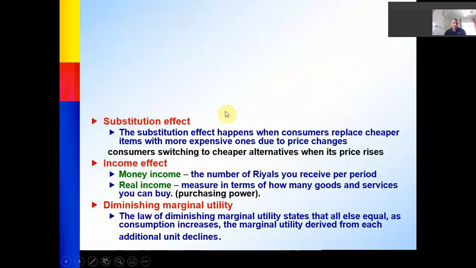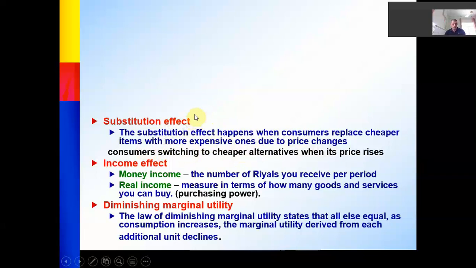What's the meaning of substitution effect? Substitution effect: consumers will switch to cheaper alternatives when the price rises. For example, if I'm talking about the milk market, if the price of tea rises, becomes expensive, people will consume more milk.